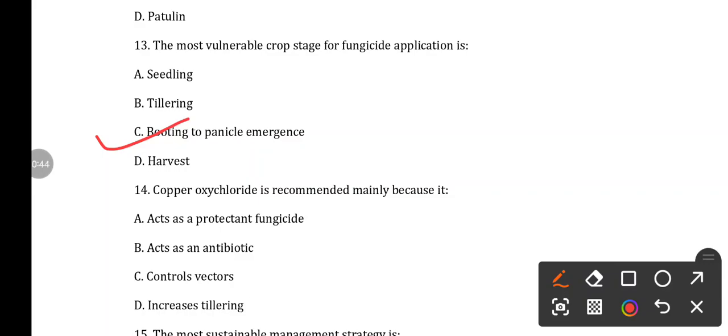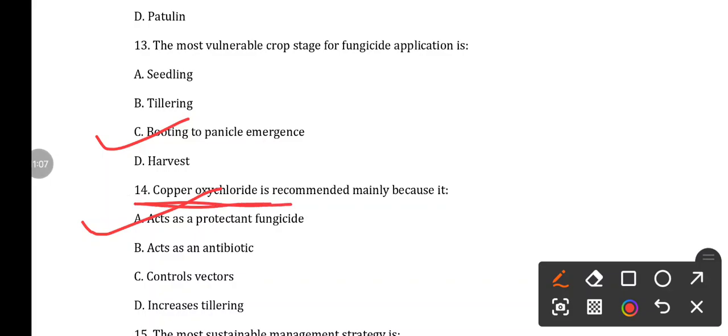Next, question number 14. Copper oxychloride is recommended mainly because it: option A, acts as a protectant fungicide; option B, acts as an antibiotic; option C, controls vectors; option D, increases tillering. Here the answer is it acts as a protectant fungicide.